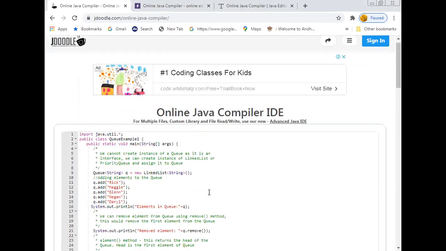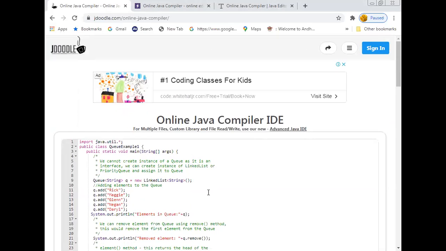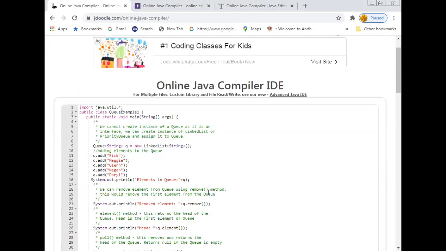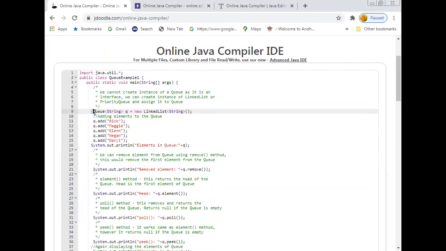Right. So this is the code for implementing a queue using a linked list. As you are all aware, Queue is an interface, so you cannot directly create an object of it. So the queue is an object of the linked list.